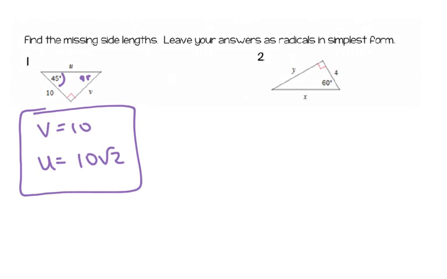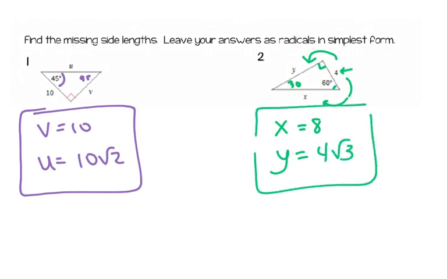Number 2, this is 90, 60, so this would have to be 30. And I'm given the shorter leg. Because I'm given the shorter leg, to find the hypotenuse, I double it. Remember that the hypotenuse is the longest side of your triangle, and that's how you remember which way to go. And then to find the longer leg, I'm going to take the shorter leg times the square root of 3. That's it. That's all you have to do.